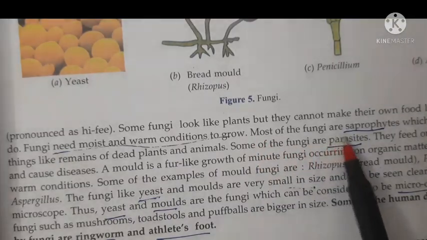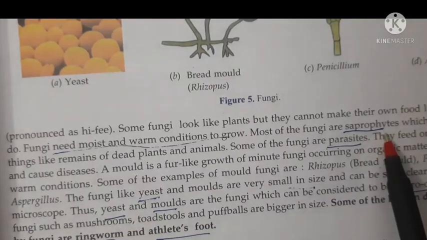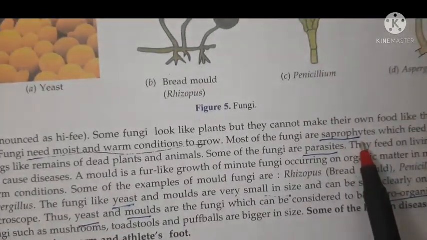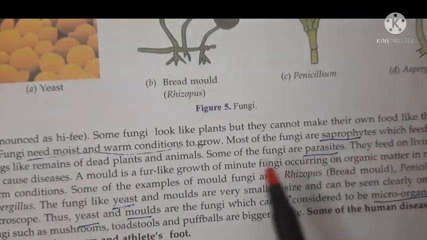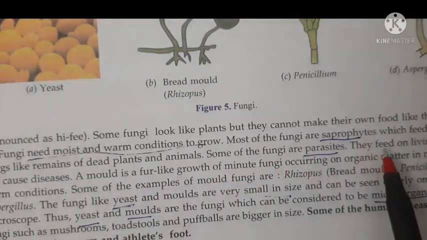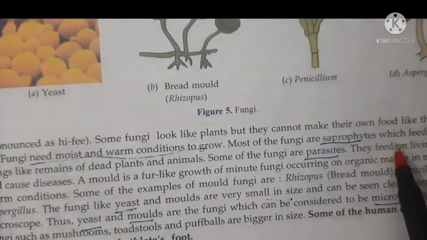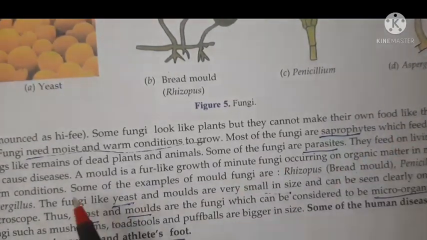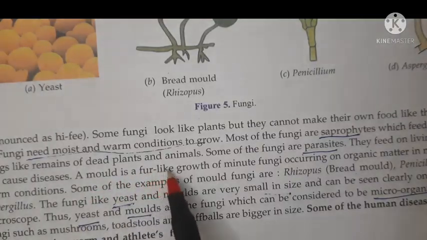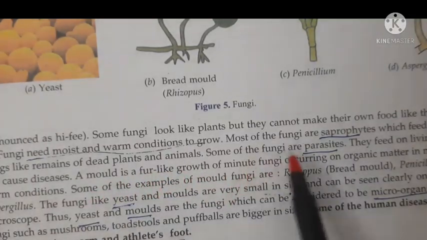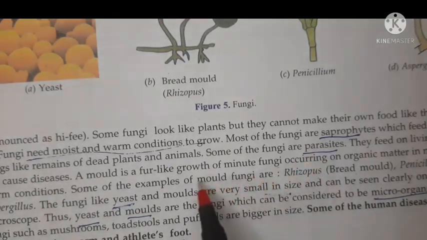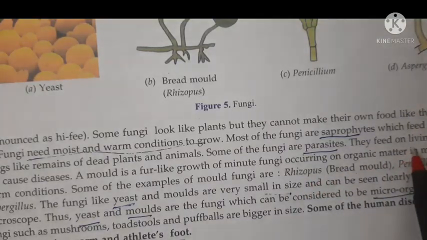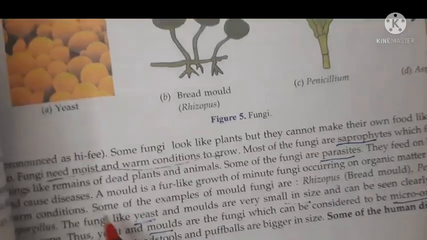Most of the fungi are saprophytes. What do you mean by saprophytes? That is, it feeds on dead organisms or dead living things, like remains. Understood? So that is a saprophyte. You can say fungi are saprophytes, which feed on dead things like remains of dead animals and plants. Some fungi are saprophytes, which feed on dead plants and animals, and some fungi are parasites. They feed on living things and cause diseases.